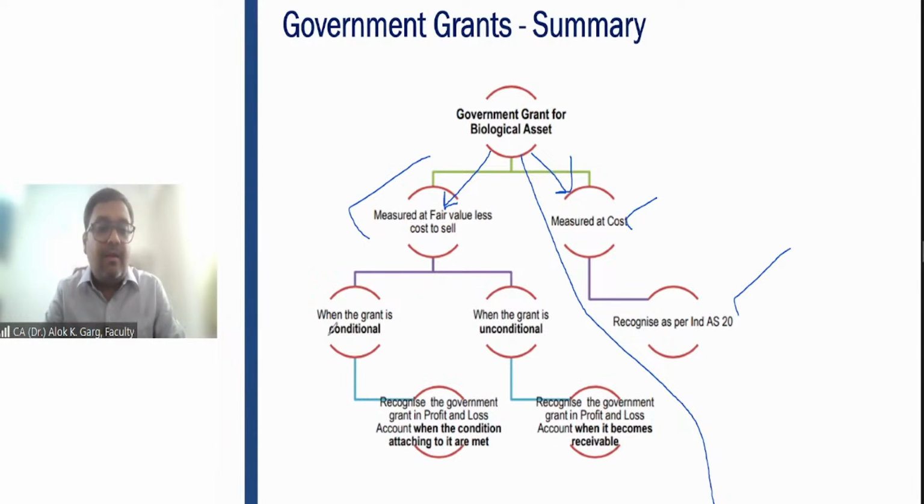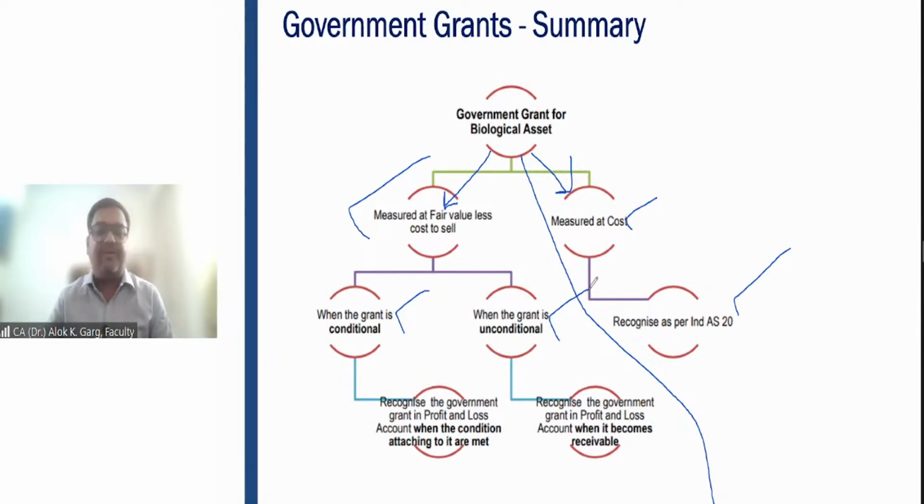That's all. Now there could be two things about government grant. The government grant could be conditional, or it could be unconditional. Let's say the government is telling Parag Milk and Food Limited, Mr. Parag, I'll give you a government grant of 2 crore rupees because you are maintaining the animals very well, and I have seen that you have more than 2,500 cows.